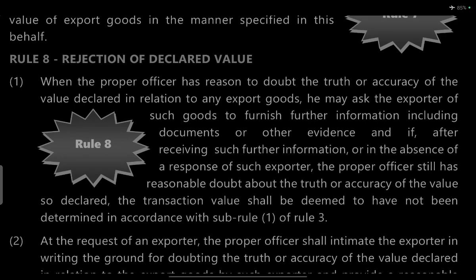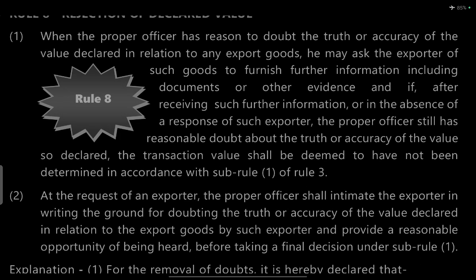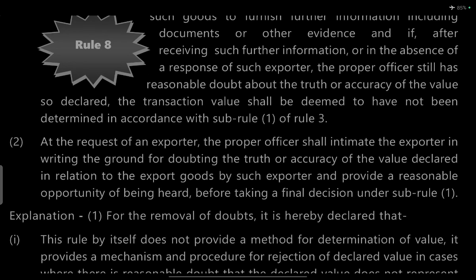Rule 8, Rejection of declared value. When the proper officer has reason to doubt the truth or accuracy of the value declared in the valuation of export goods, he may ask the exporter of such goods to furnish further information, including documents and other evidence. If, after receiving further information, or in the absence of a response from such exporter, the proper officer still has a reasonable doubt about the truth or accuracy of the value declared, the transaction value shall be deemed not to have been determined in accordance with Sub-rule 1 of Rule 3.